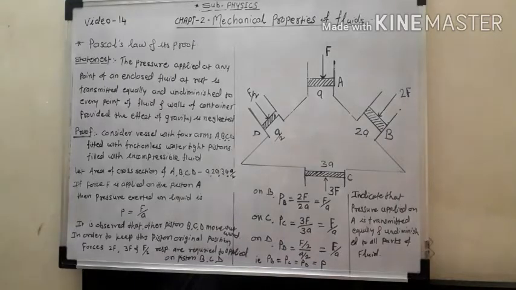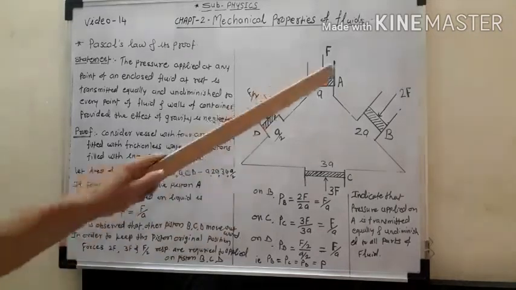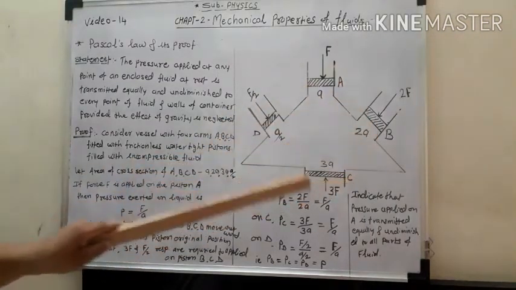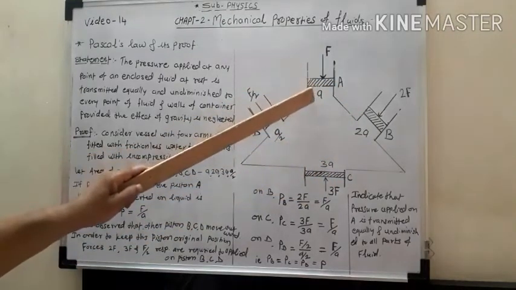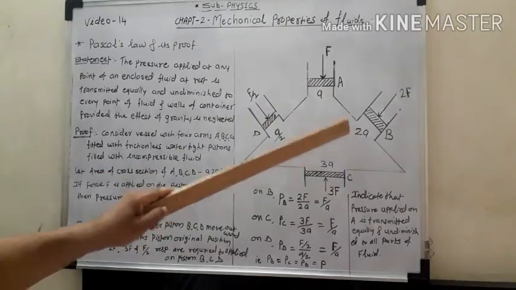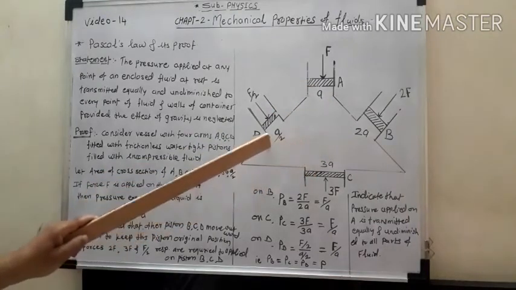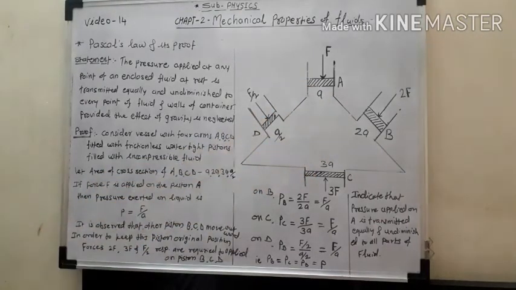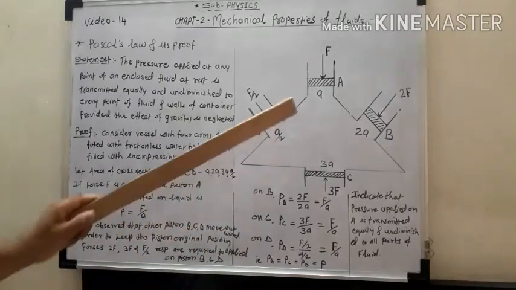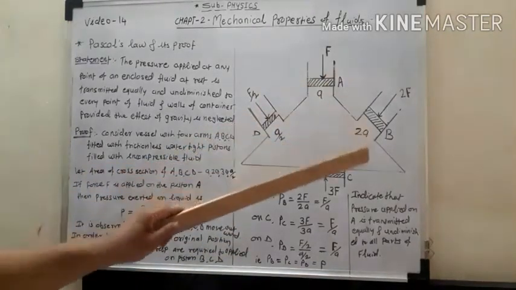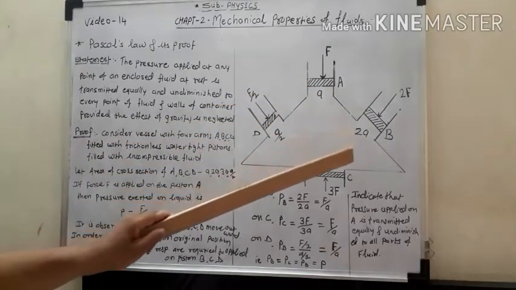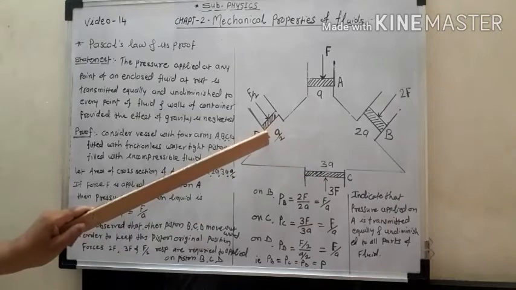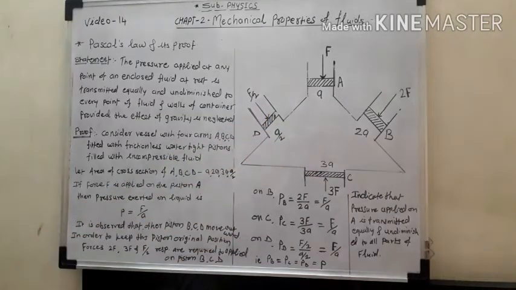Then the areas of cross section of these four arms A, B, C, D are a, 2a, 3a and a by 2 respectively.